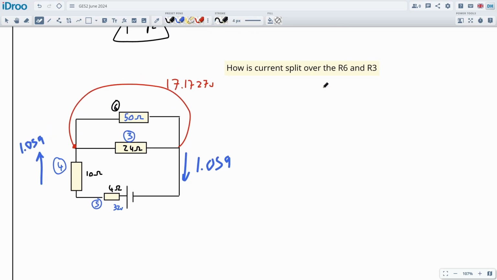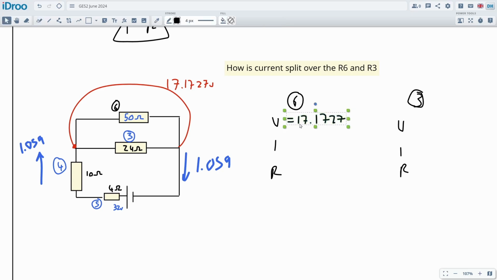The way we've set this up is really nice because we can just take component number 6, component number 3, and then we can do VIR. Like I said, it's a bit long, but it's nice and clear. And we know supply voltage is 17.17 because they're both in parallel with each other. The resistance for each one, resistor number 6, is 50 ohms, and this is 24 ohms. Now we can just get the I by doing VIR.